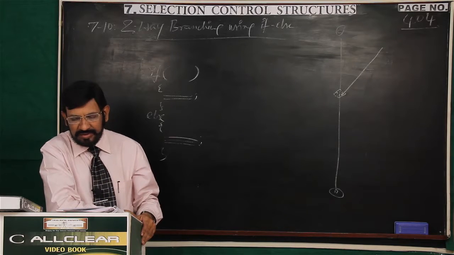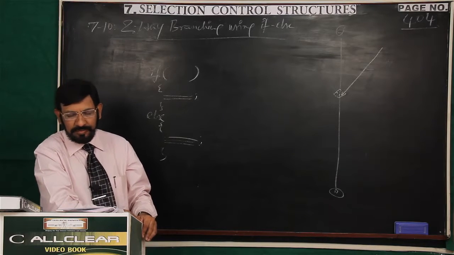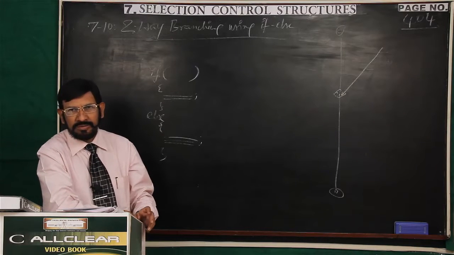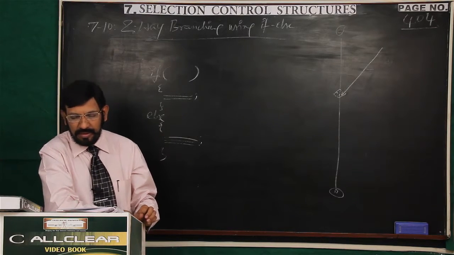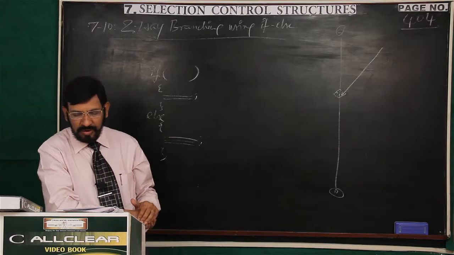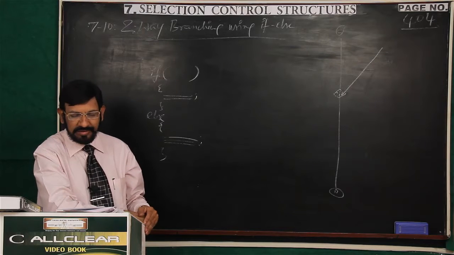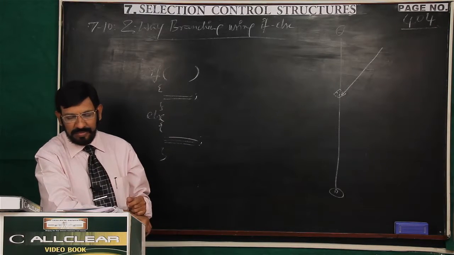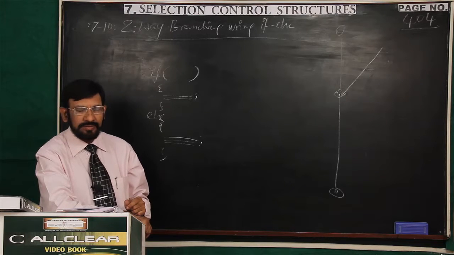If gross salary is greater than or equal to 2 lakh, within the body we write IT is 0.1 into gross salary; 0.1 means 10%. And else, meaning less than 2 lakh rupees, IT is 0.